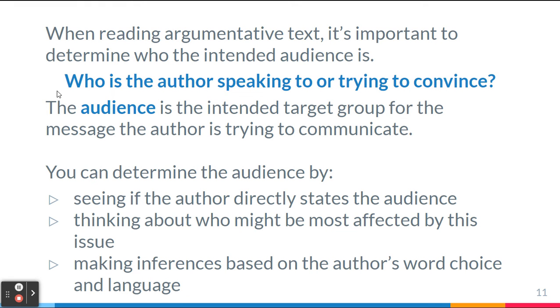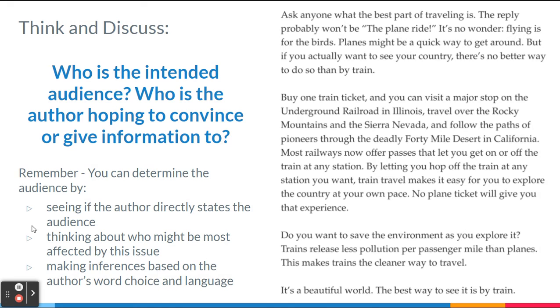When reading argumentative text, it's important to determine who the intended audience is. Who's the author speaking to, or who are they trying to convince? The audience is the intended target group for the message the author is trying to communicate. You can determine the audience by seeing if the author directly states the audience, thinking about who might be most affected by this issue, or making inferences based on the author's word choice and their language.